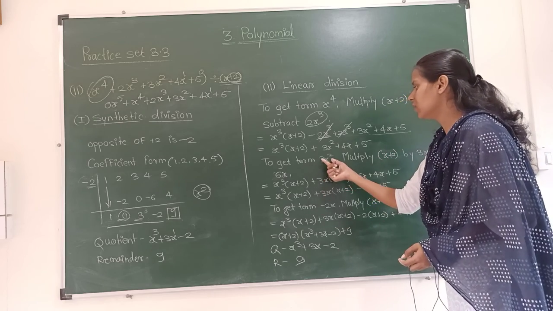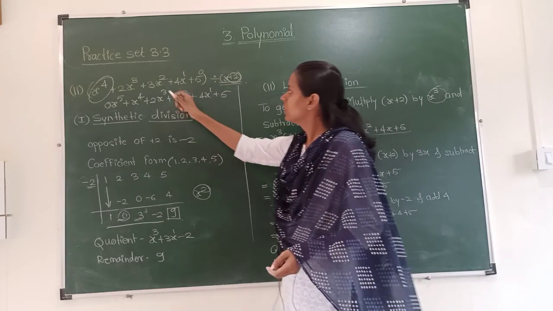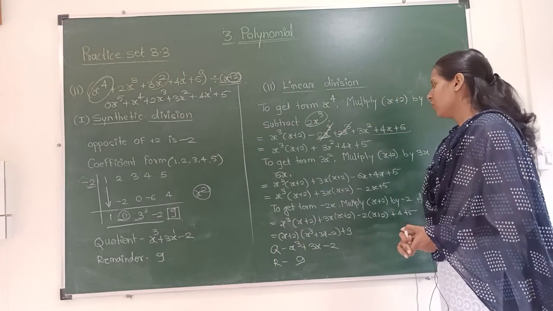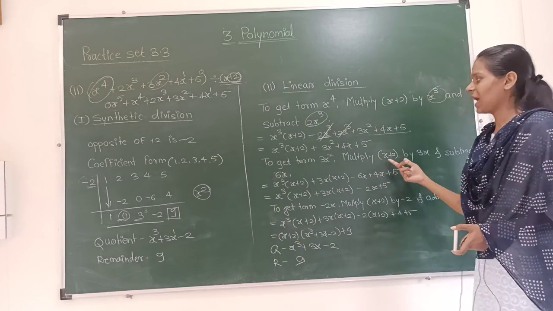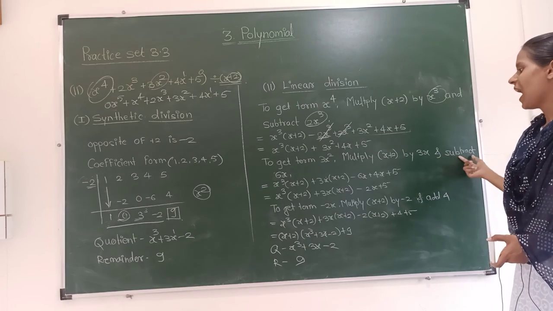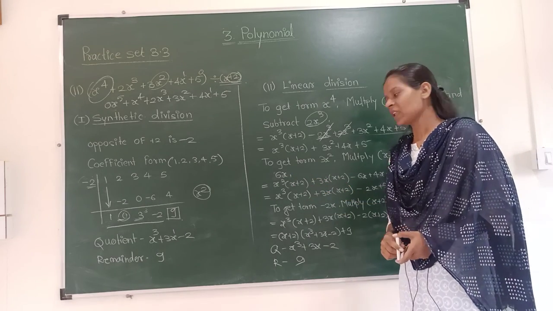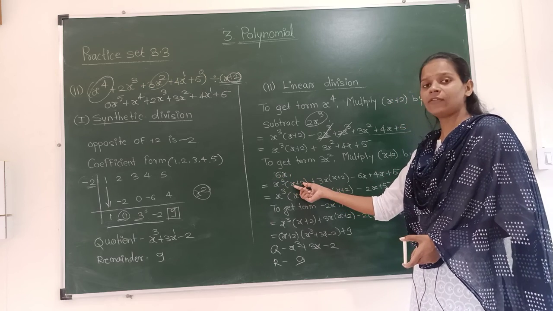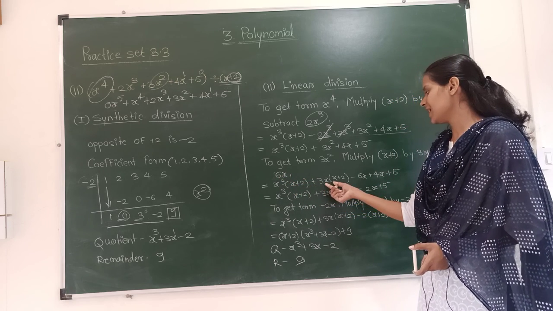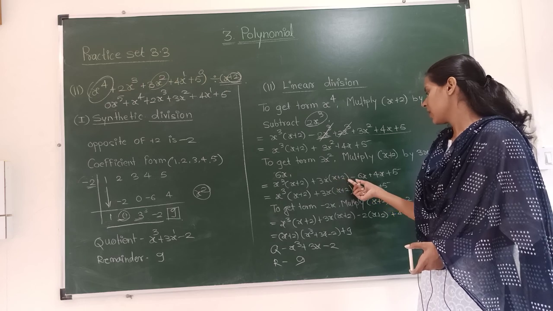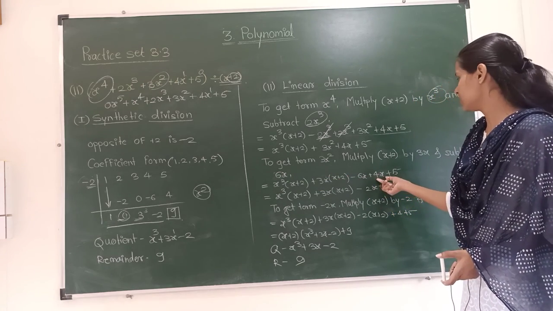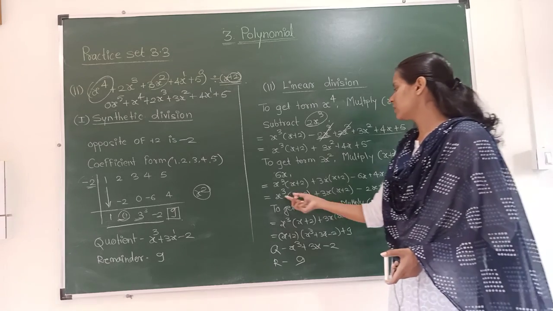Now to get the term 3x², what we have to do is multiply x + 2 by 3x and subtract 6x. We will do the same: x³(x + 2) + 3x(x + 2) − 6x, and the remaining terms as they are, 4x + 5. We will further solve this.